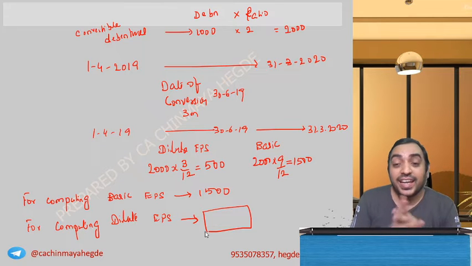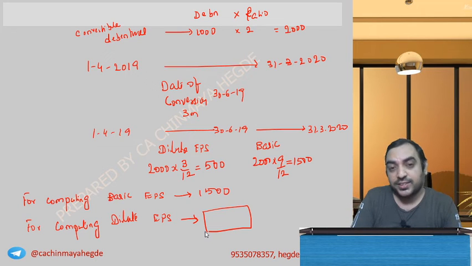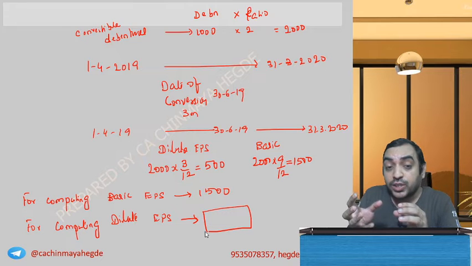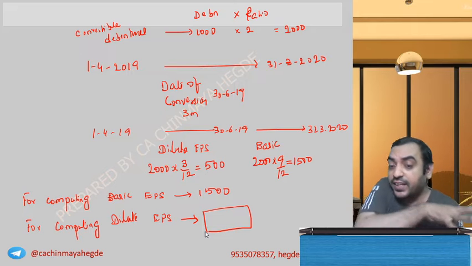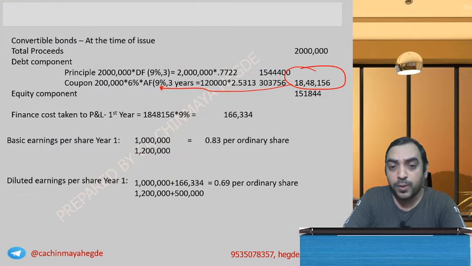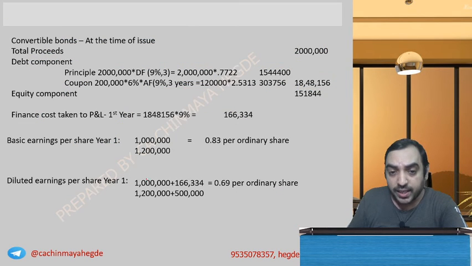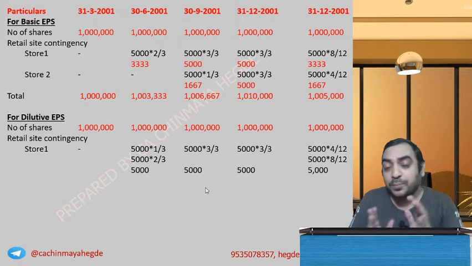My dear friends, it is not 500 shares. It is additional 500 shares. For dilutive EPS, it is additional 500 shares. How do we calculate dilutive EPS? Whatever shares we have considered for basic EPS, we take it. Additionally, we take it, right? Please look at the previous problem calculation. How did you calculate the number of shares? Existing shares plus new number of shares, right? Is your concept clear?